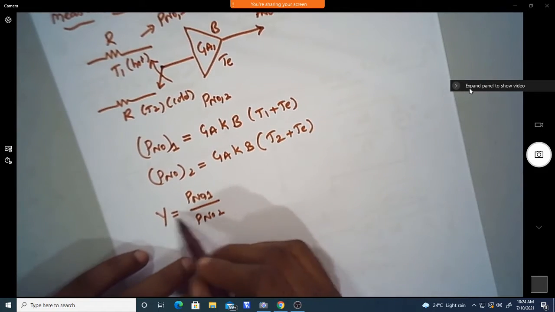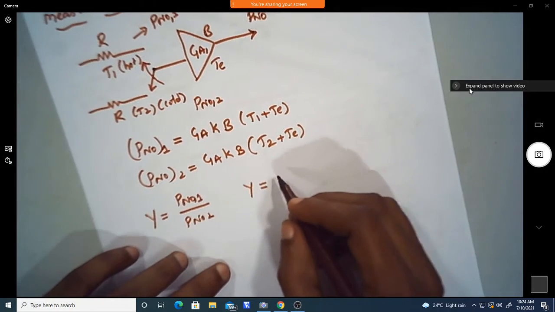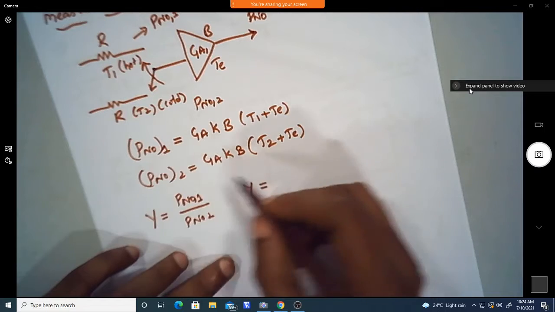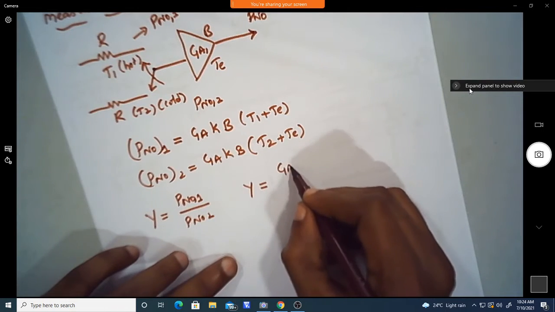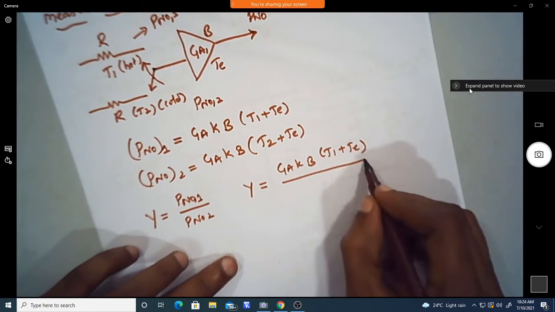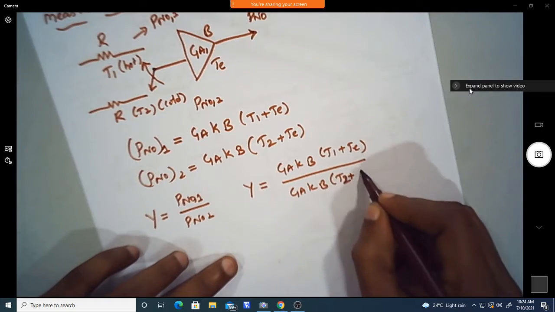So this Y factor is the ratio of these two, and we can write Y equal to PN01, the output noise power, GA K B into (T1 plus TE), divided by GA K B into (T2 plus TE).